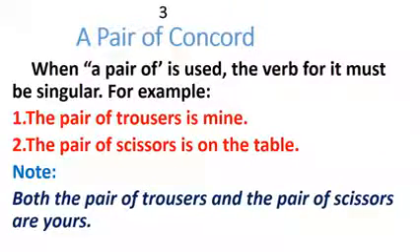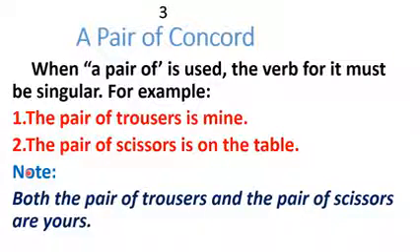Oh, the next one is "a pair of". Have you heard of this before? The phrase "a pair of" Concord. When the phrase "a pair of" is used, the verb for it must be singular. Immediately you say "a pair of", the verb you use must be singular. For example, the pair of trousers is mine. With the fact that trousers has this S, it is still singular. So the pair of trousers is mine. Read the second one. The pair of scissors is on the table. "A pair of" takes "is". Take notes.